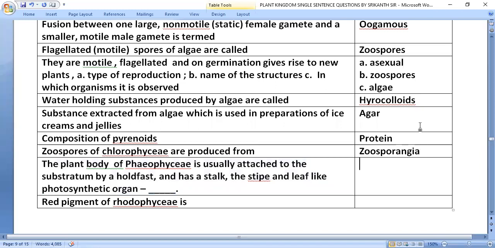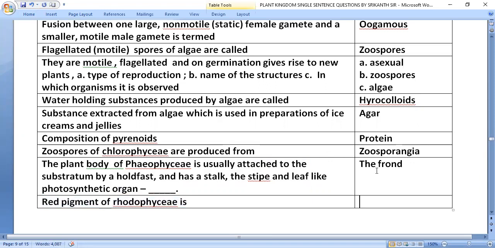Plant body of Phaeophyceae is usually attached to the substratum by a holdfast and has a stalk, the stipe, and leaf-like photosynthetic organ, which is called the frond.